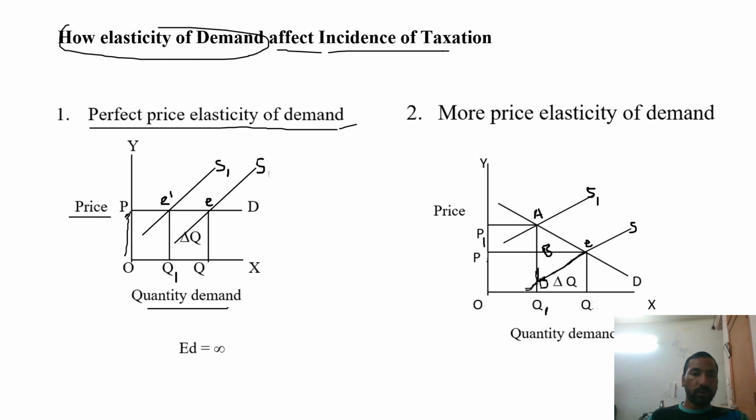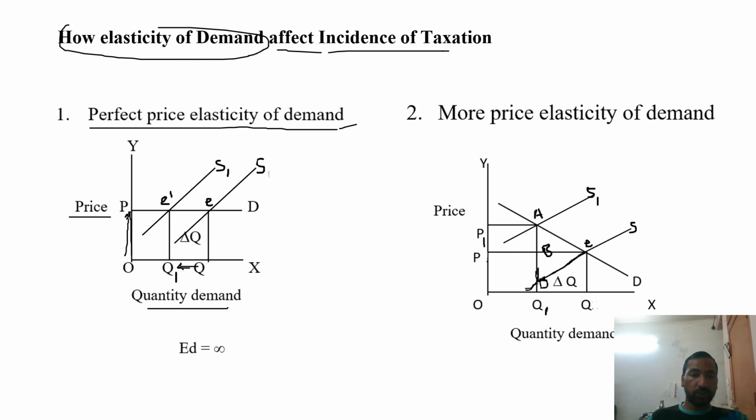Then the quantity demanded will decrease from OQ to OQ1. I hope you understood. Even with a small change in the price level, in reaction the consumers' demand decreases from OQ to OQ1.